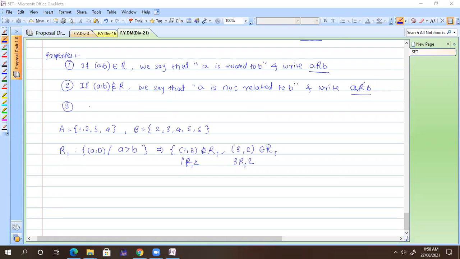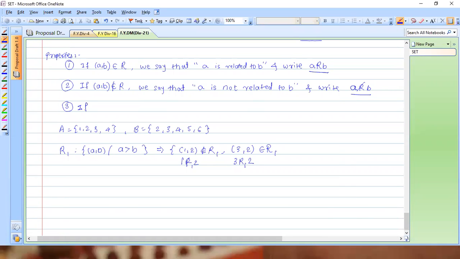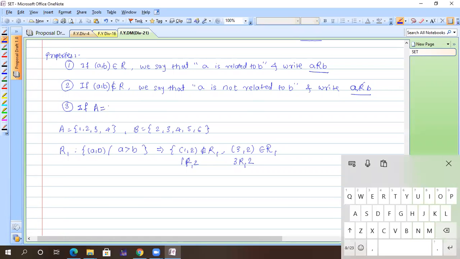So what the third property says is, what happens if you have A equal to B? Your set A and set B are equal, then we say that, so write down, this is important, because so many times you may get confused about it.